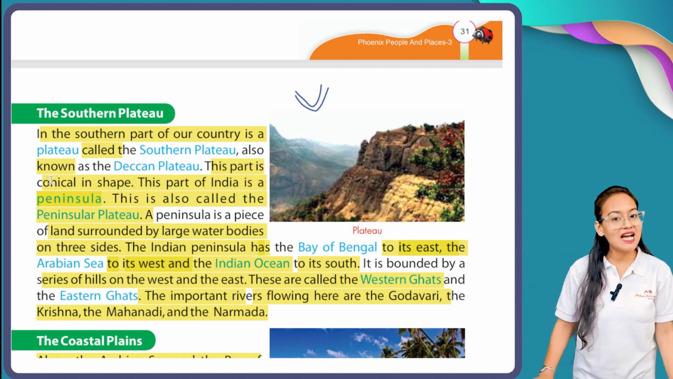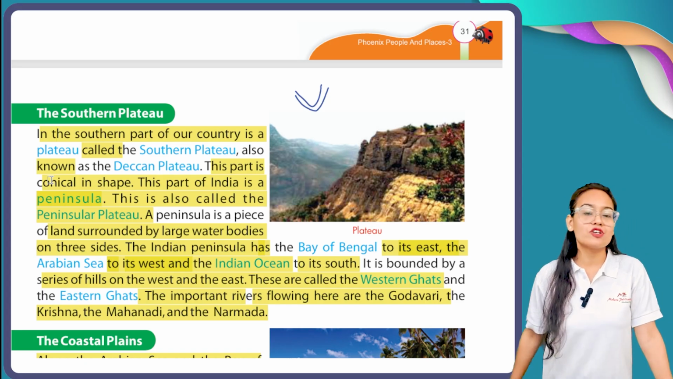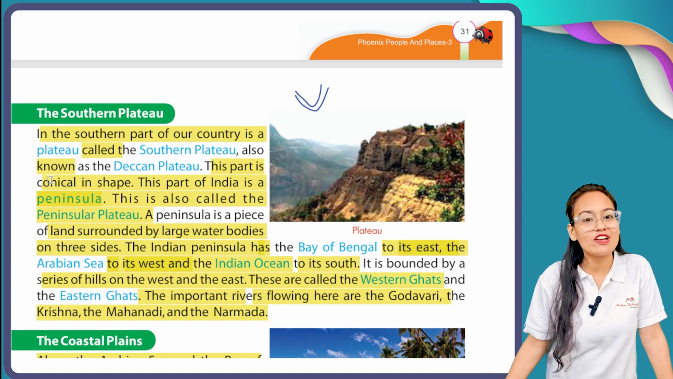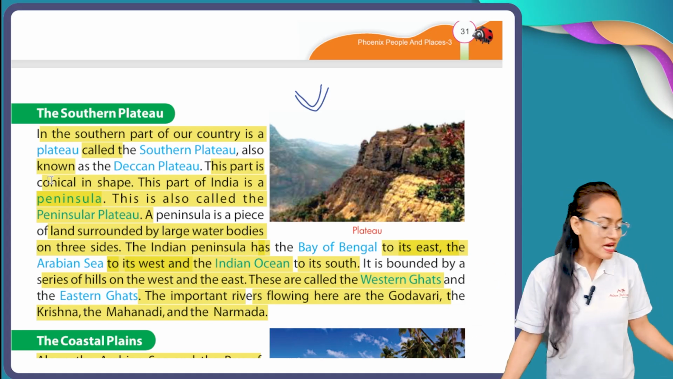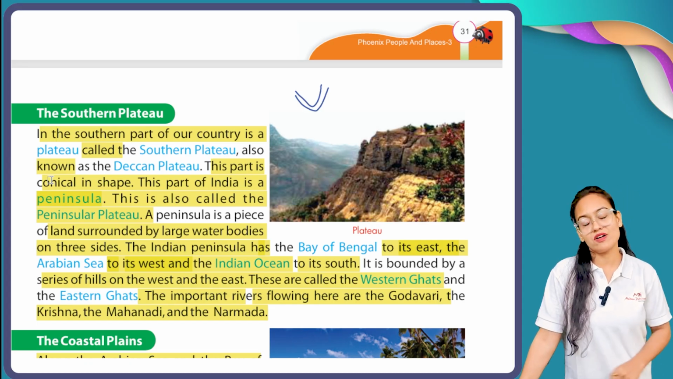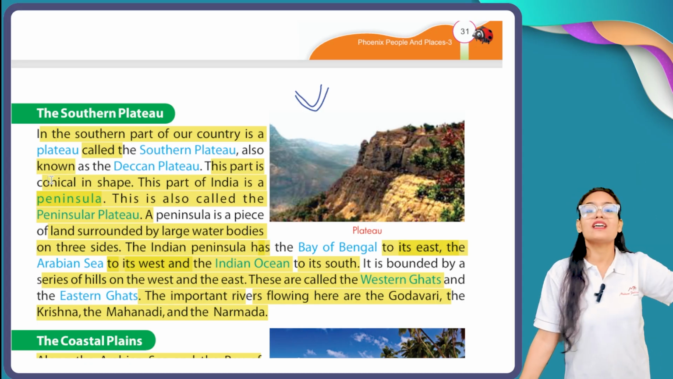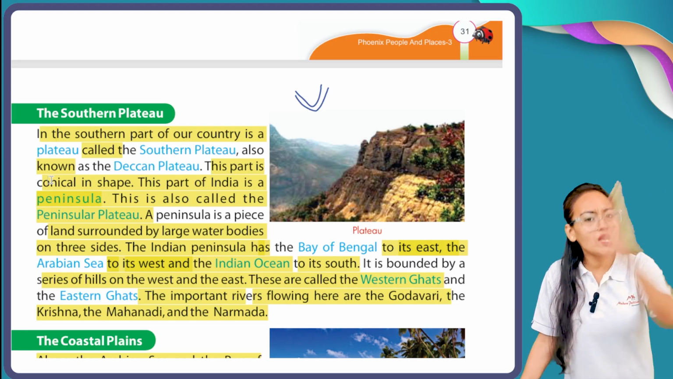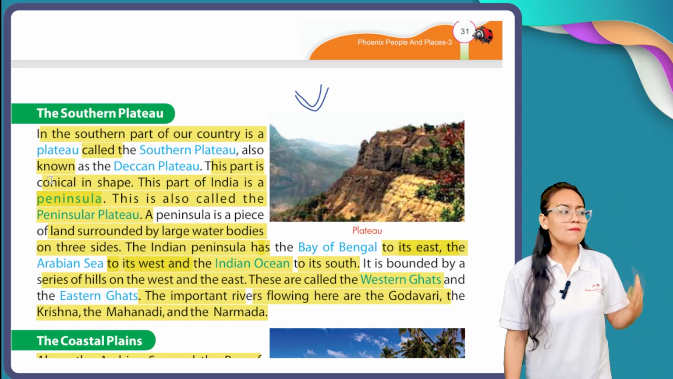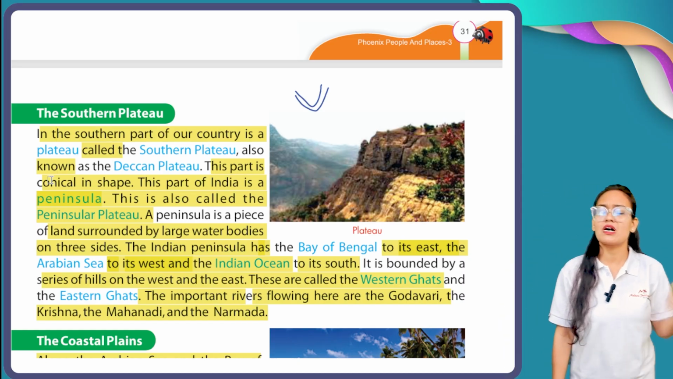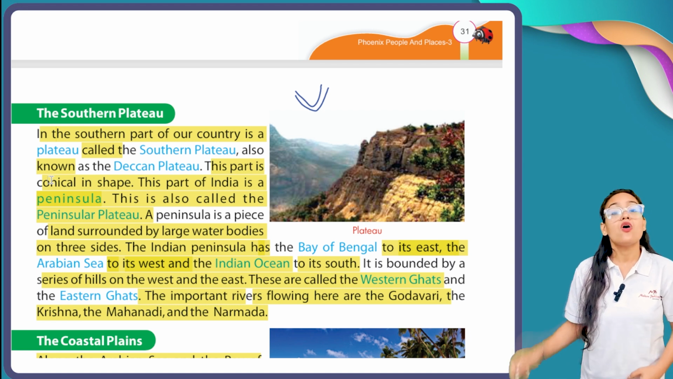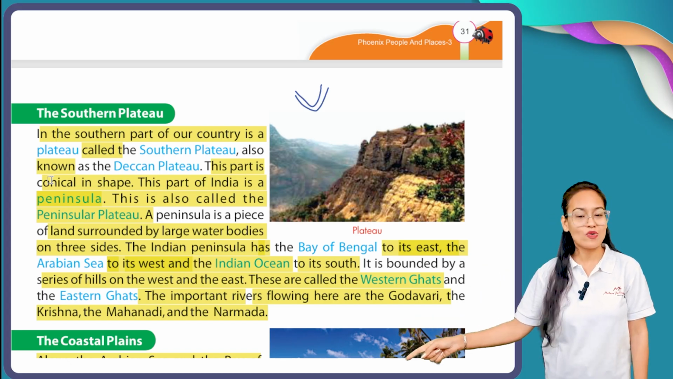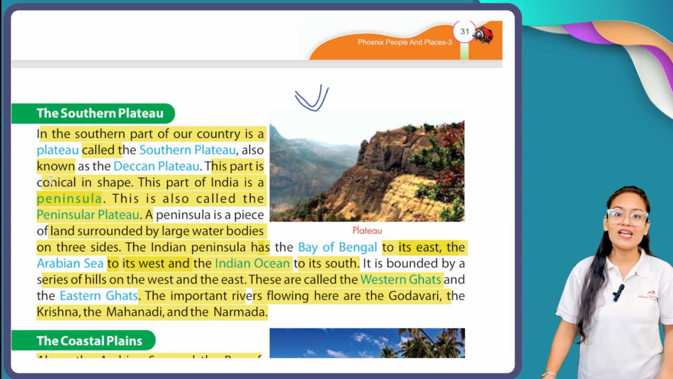See, Narmada and Tapti, only these two rivers of India are west flowing rivers. Now, what is the meaning of west flowing river? Narmada and Tapti are the only rivers of India which dump their water in Arabian Sea. And apart from Narmada and Tapti, all other rivers like Ganga, Brahmaputra, Kaveri, Krishna, Godavari, Mahanadi, Yamuna, all these rivers dump their water in Bay of Bengal. That's why they are called east flowing rivers.